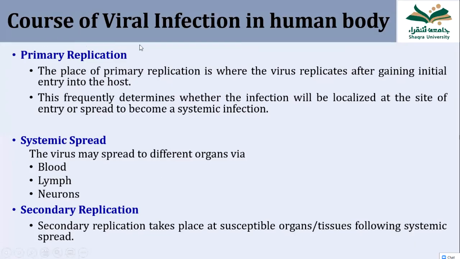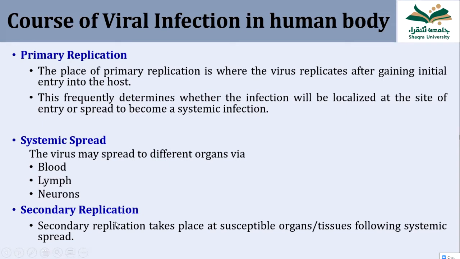So here you can see that there are three steps. The primary replication at the site of the infection. For example, measles virus. Measles virus causes infection all over the body, but it causes infection through the respiratory route. So the measles virus first multiplies in the respiratory tissue. Then the second step is systemic spread. After multiplying in the respiratory tissue, the measles virus spills into the blood, and through the blood, it goes into the different organs, different cells throughout the body.